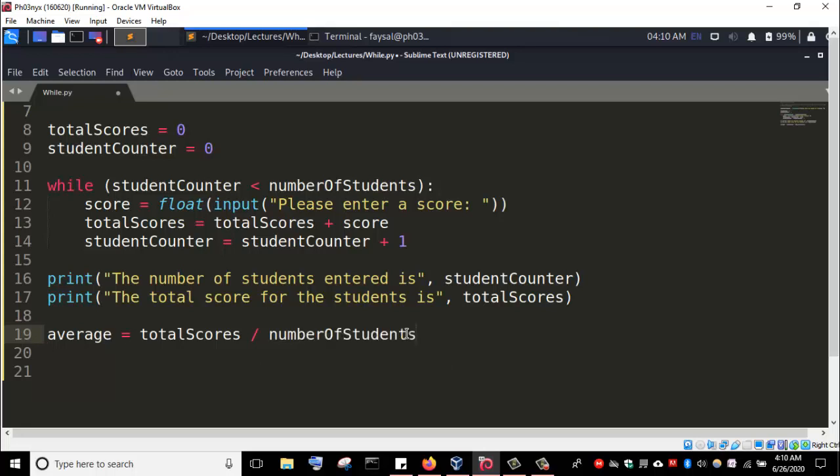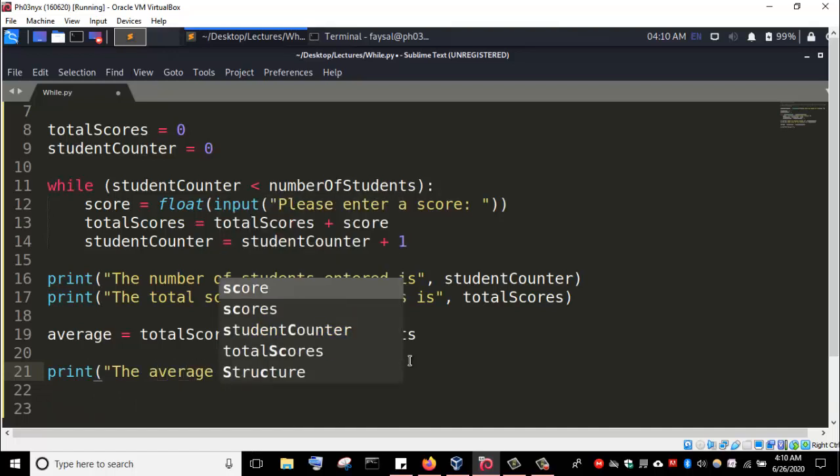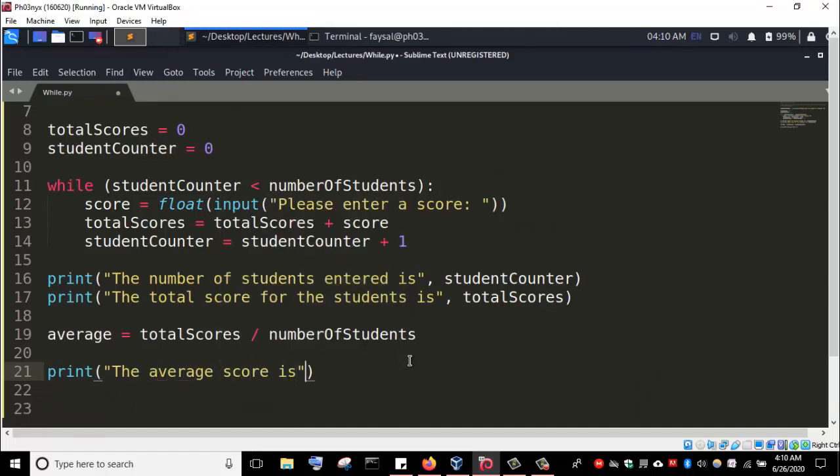So total scores divided by the total number of students. All right, and then after that we can print out the average score. The average score is, and then we can just print out the average.